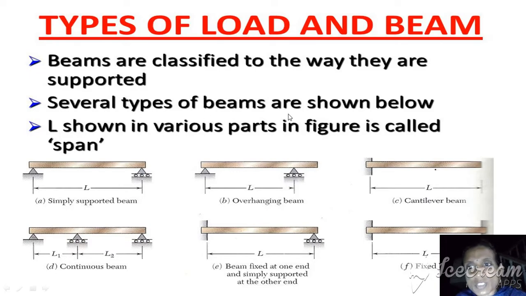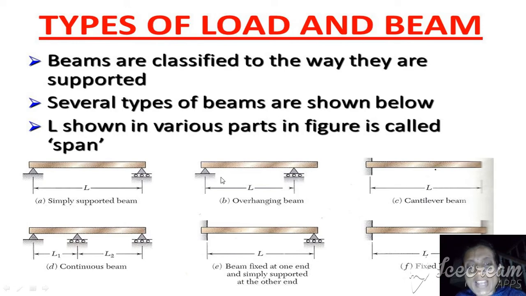Several types of beams are shown below. L shown in the various parts of the figure is called the span. Let us take the first figure. This is the beam, which is placed on two triangular shaped supports, and this is called simply supported, without any fixed end. Next one is the overhanging beam, already we discussed.